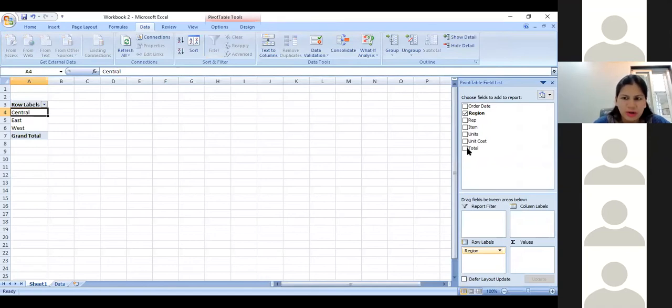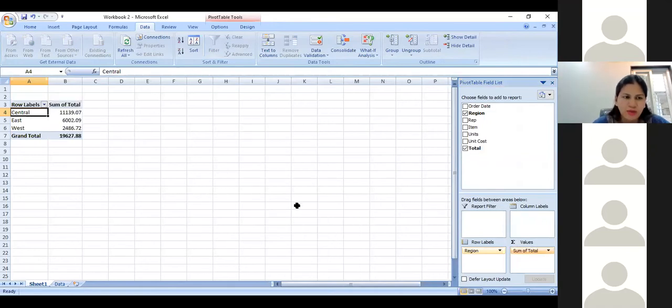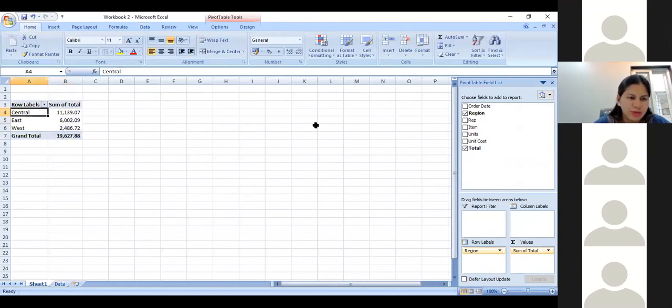You want to see the total cost. So you select this and move it to the values option. Once you move it here, it gives you a sum total saying, okay, in the central region, you have 11,000, east you have 6, and west you have 2.5 thousand. This is the grand total. So this is the number of the total cost in each specific region.